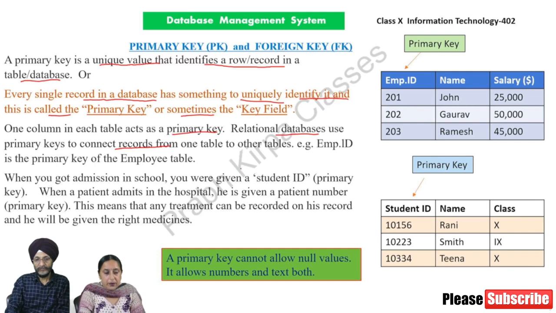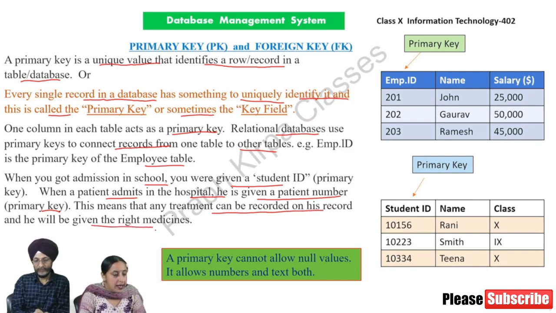Relational databases use primary keys to connect records from one table to other tables. For example, employee ID is the primary key of the employee table. When you got admission in school, you were given a student ID primary key. When a patient is admitted in the hospital, he is given a patient number primary key. This means that any treatment can be recorded on his record and he will be given the right medicines. A primary key cannot allow null values; it allows numbers and text both. As already told, a primary key is a unique value that identifies a row or record in a table or database.